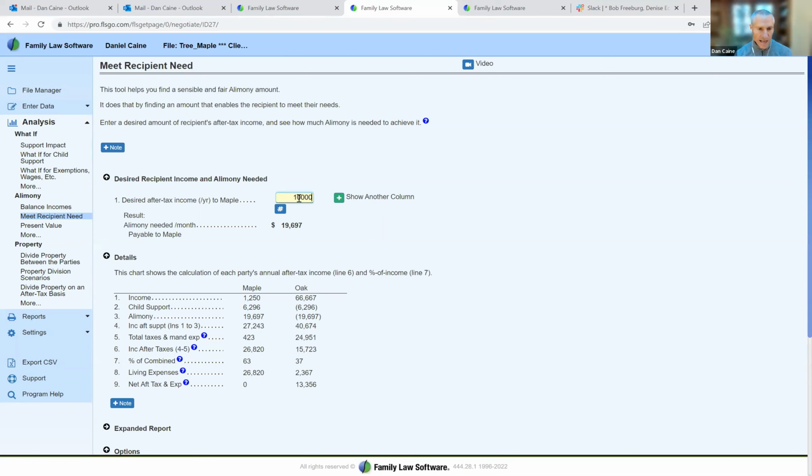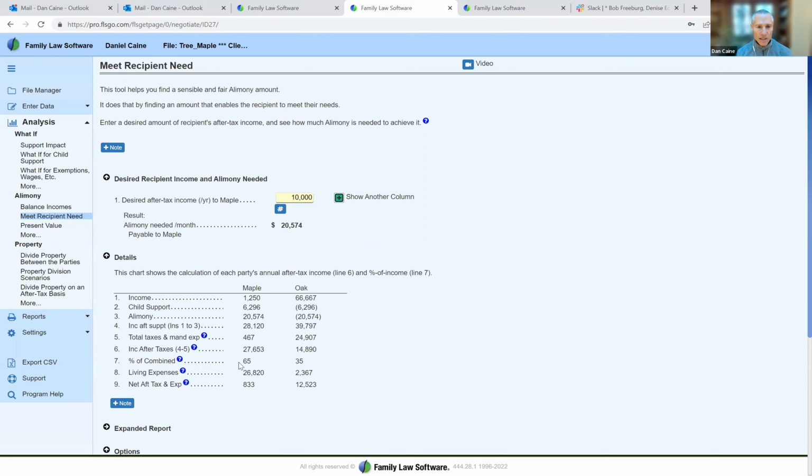So in that case, we enter $10,000, and in order to get Maple to that point, this is an annual amount, only $20,000 of alimony a month would be needed.